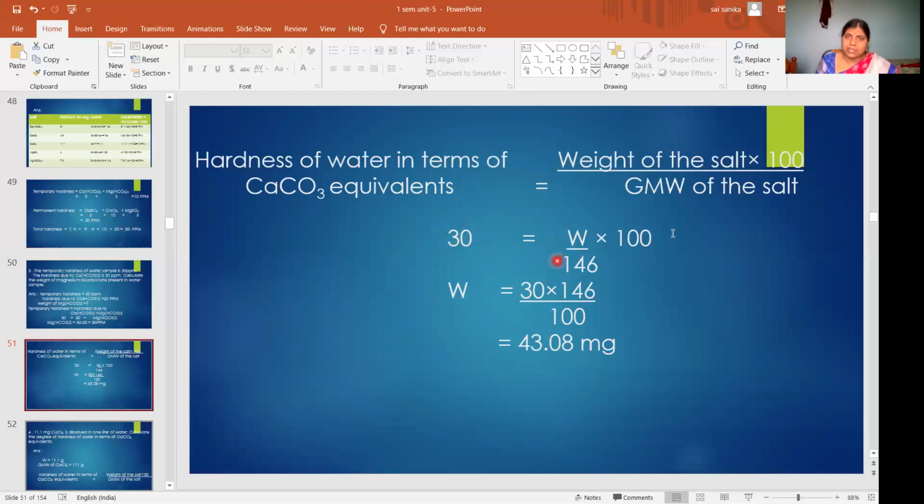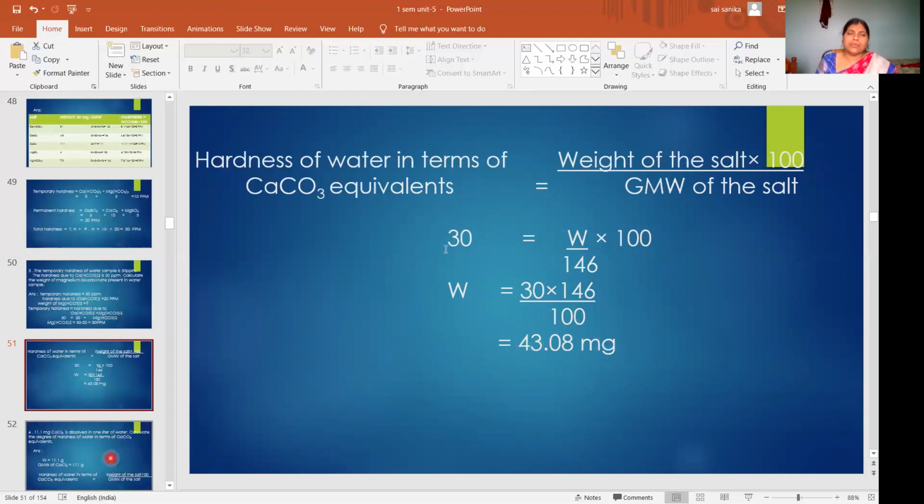Due to that hardness, you apply this formula and you calculate the weight. So 30 into 146 by 100 is 43.8 mg. So this is the weight of magnesium bicarbonate present in the water sample. Okay, so like this you have to calculate the weight.